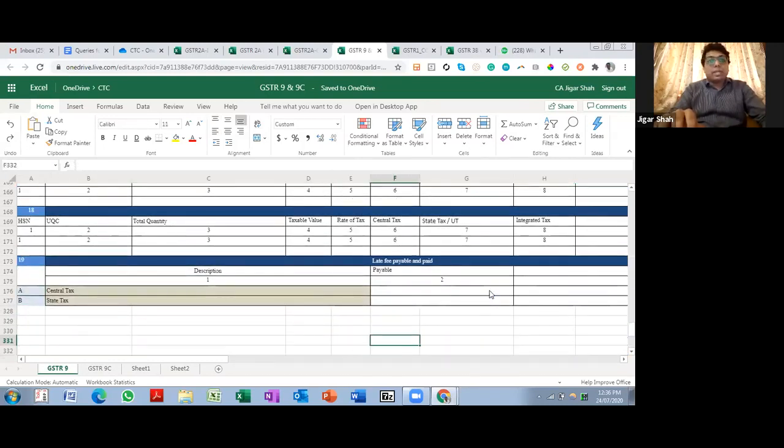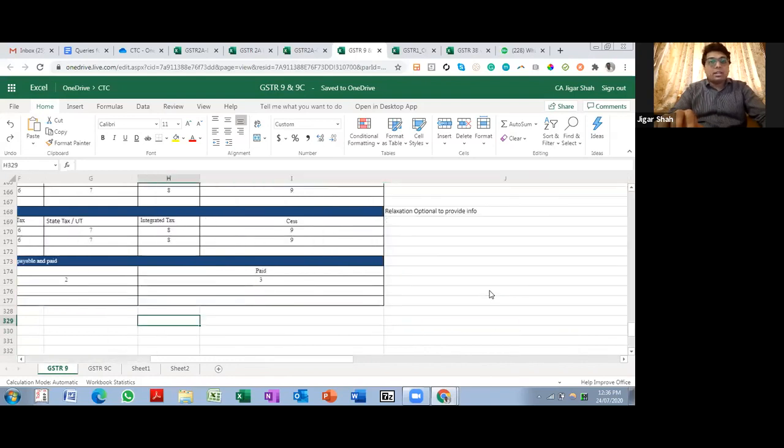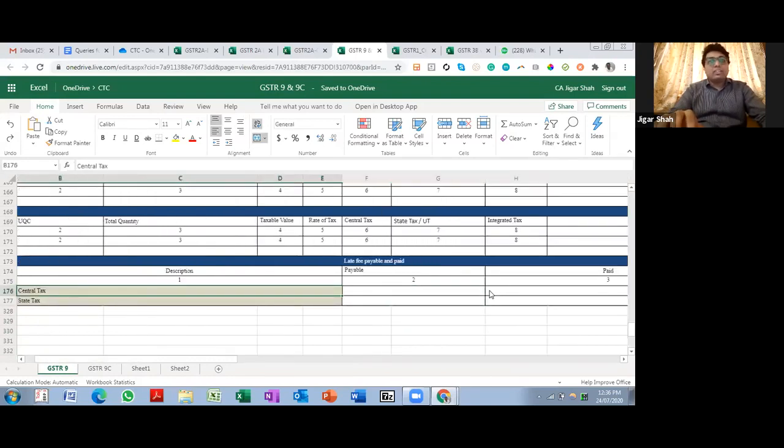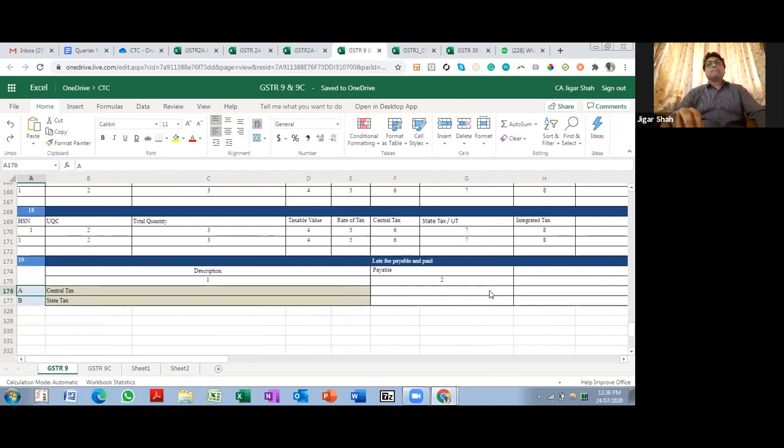Late fees payable and paid. If there are any late fees which are payable, then we need to pay. And once again, this is also a disclosure requirement. So yeah, broadly, this is it.